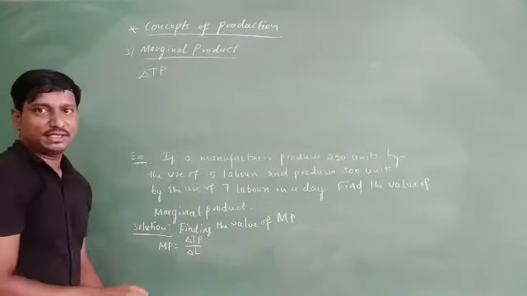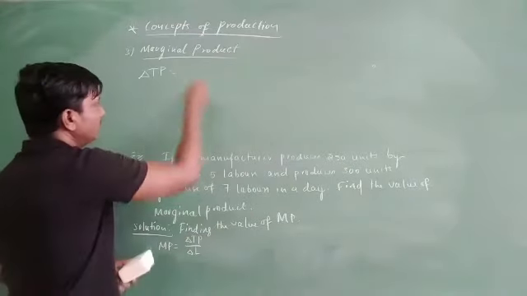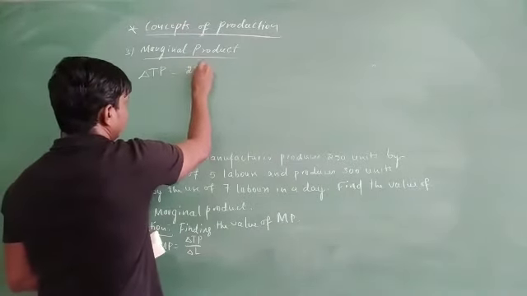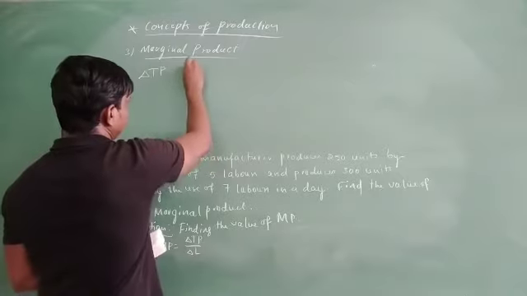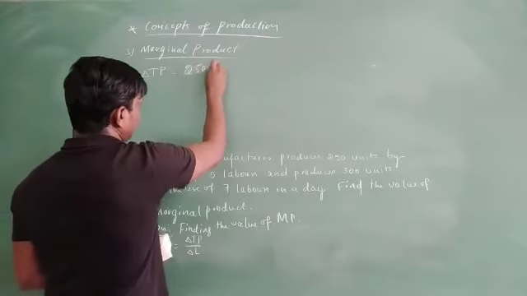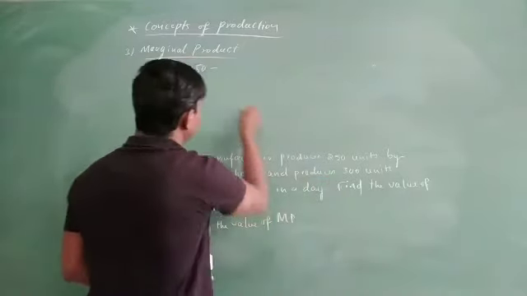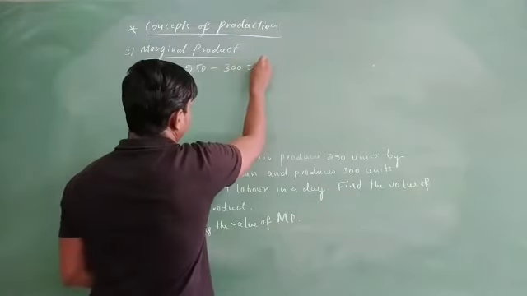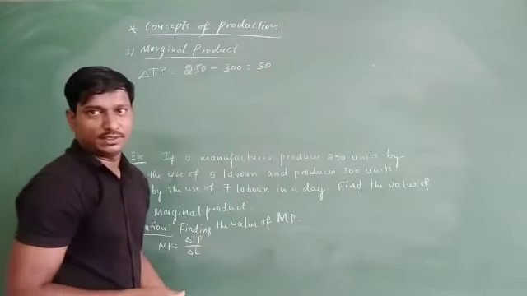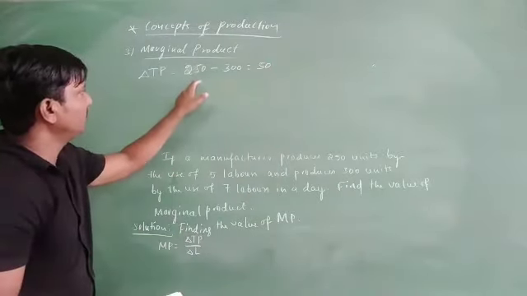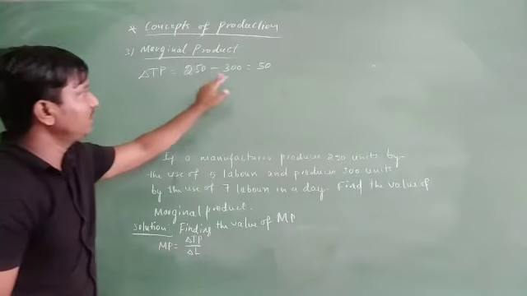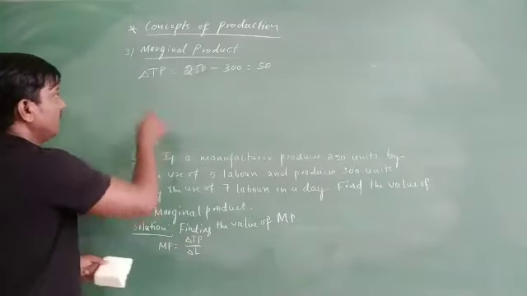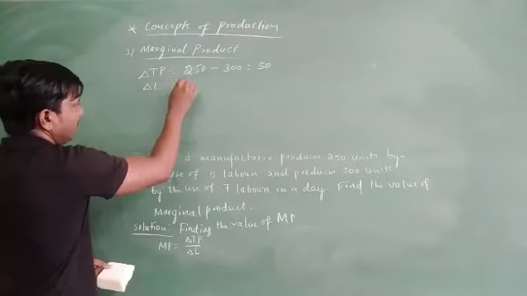So how do you find delta TP? Which means change in total product. So just go to 250 is the production, 250 minus the next one that is produces 300. So now it will be 50, which means the change in total product is 250 minus 300 is 50. Come to delta L, labors.